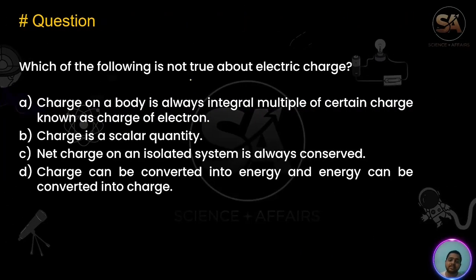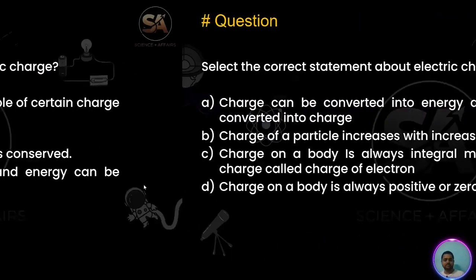Which of the following is not true about electric charge? Remember this, not true. Charge on a body is always an integral multiple of a certain charge known as the electron charge. Correct. And charge is a scalar quantity. It is also correct. Net charge on a body is always considered. It is also correct. So this one is wrong. Charge can be converted into energy. It cannot be converted into energy or mass.